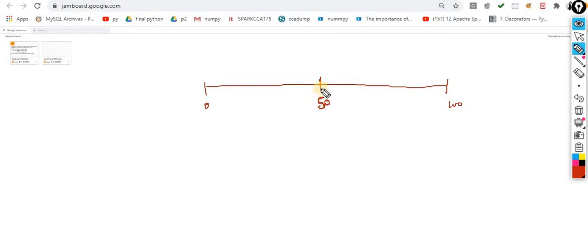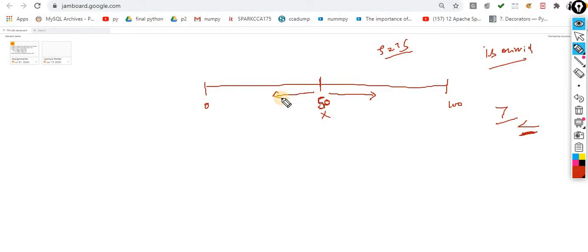Now I am checking: is my item on mid? Let's suppose the searching item is 75. Is my item on mid? No, it is not on mid, so this condition is false. Next you are supposed to check whether my item is greater than mid or less than mid. If my item is greater than mid, then I am supposed to move in this direction. If my item is less than mid, then I am supposed to move in this direction.